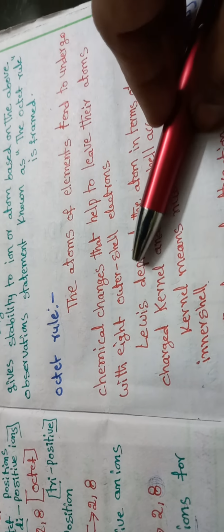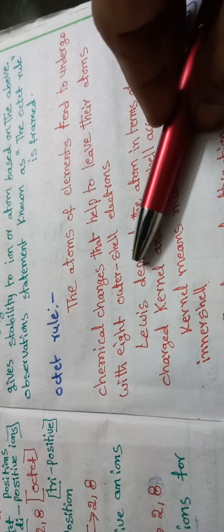Lewis depicted the atom in terms of a positively charged kernel and an outer shell accommodating 8 electrons. Kernel means the nucleus and the electrons in the inner shells.